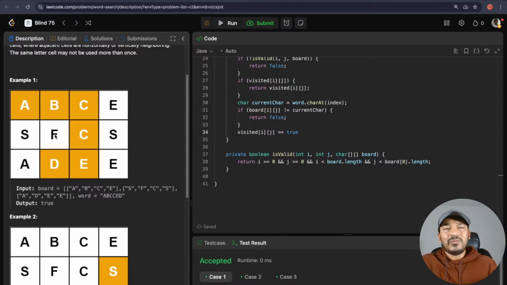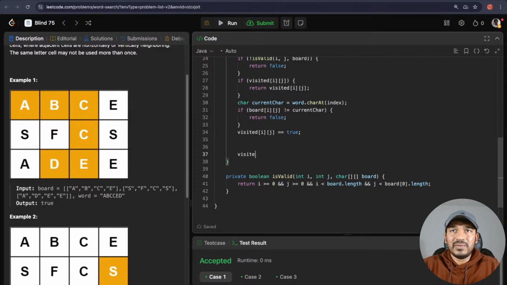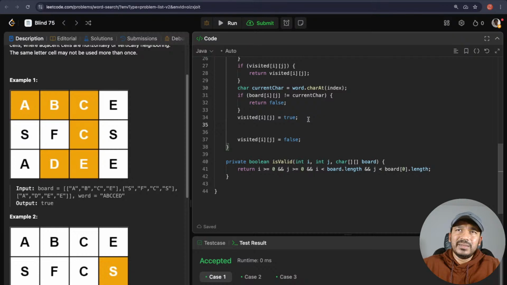So for that reason, I need to add it as visited of I comma j is equal to true in the beginning. But that is for one of the DFS only. For the next DFS, again, I should mark the visited as false. So after this DFS is done, I will mark the visited of I comma j as false. I hope you understood why I am marking it as true and false within the same one. In between that, I will make more DFS calls. So visited of ij is equal to true.